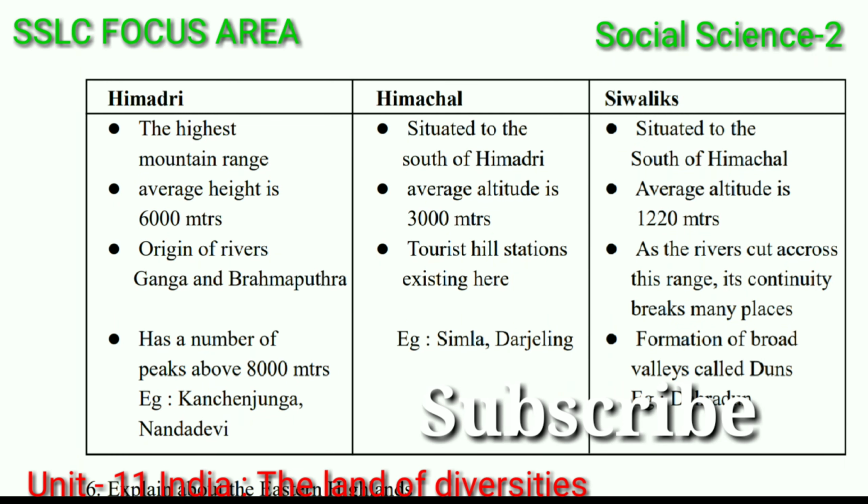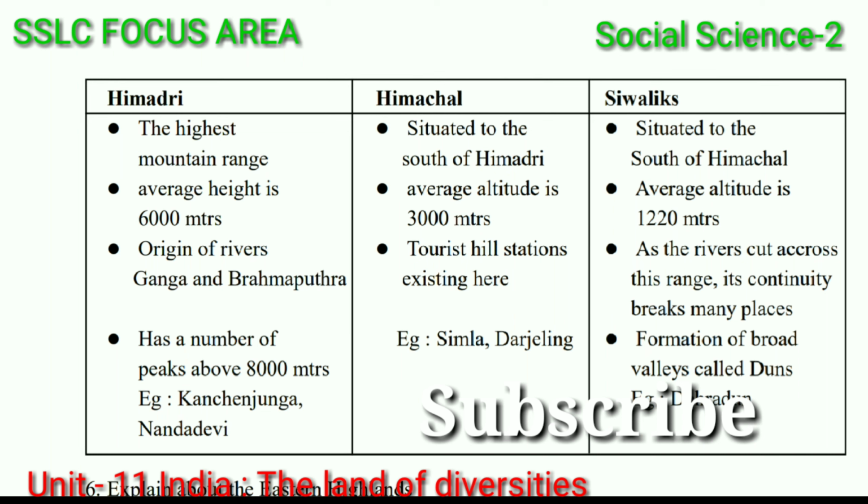Then Himadri, Himachal and Sivalik, we can study in detail about these mountain ranges. Himadri, the highest mountain range, average height is 6,000 meters, origin of rivers Ganga and Brahmaputra. Has a number of peaks above 8,000 meters, Kanchenjunga and Nanda Devi.